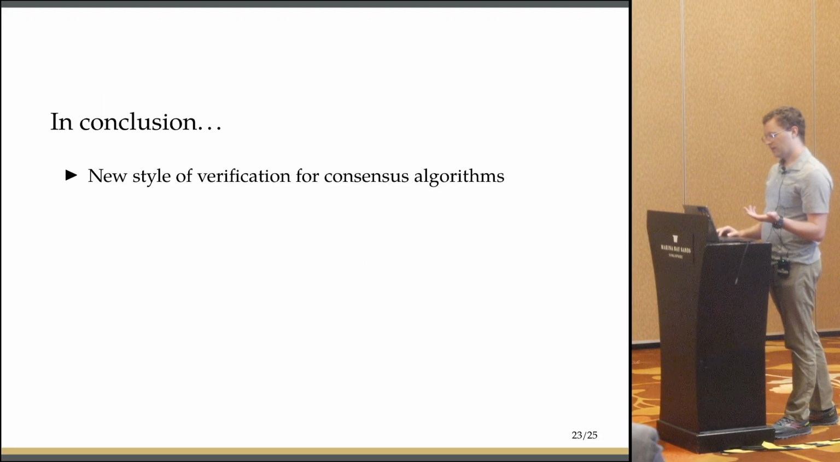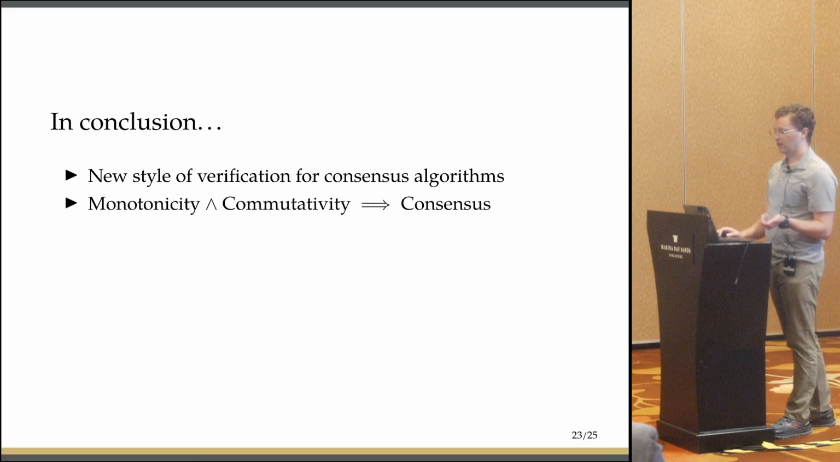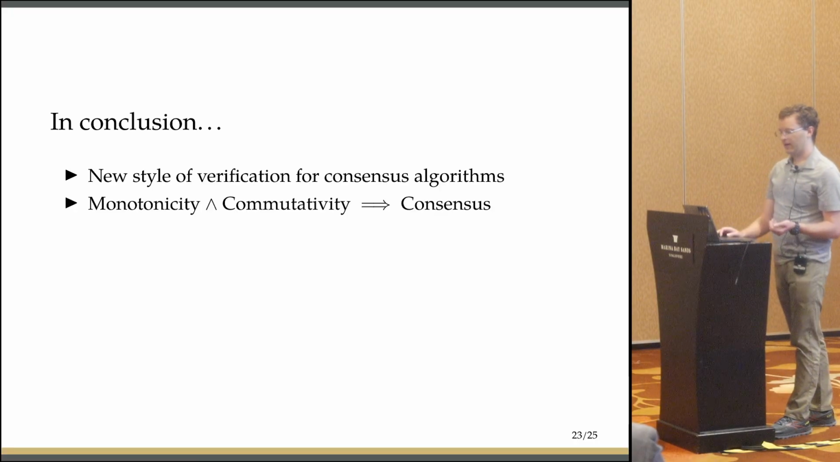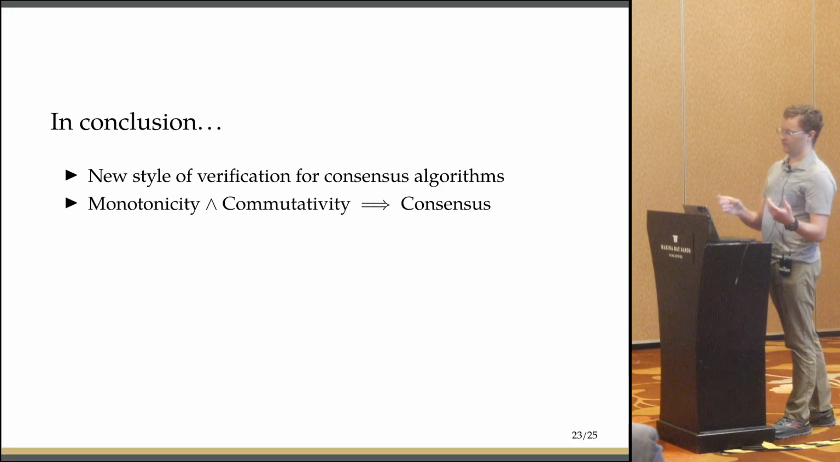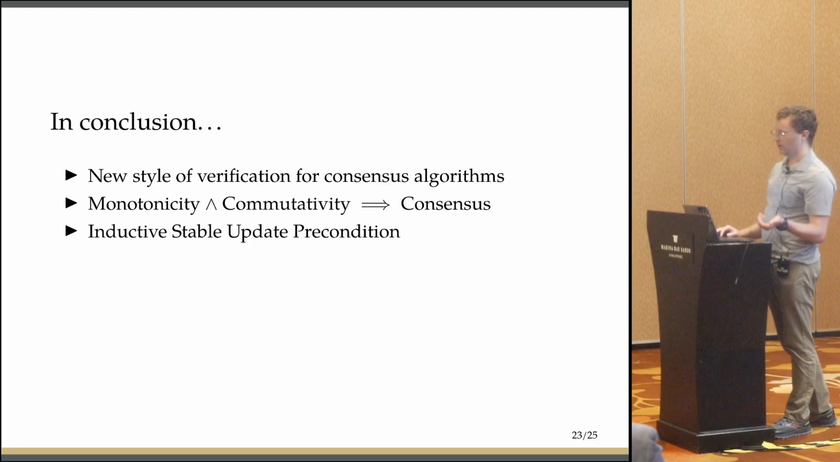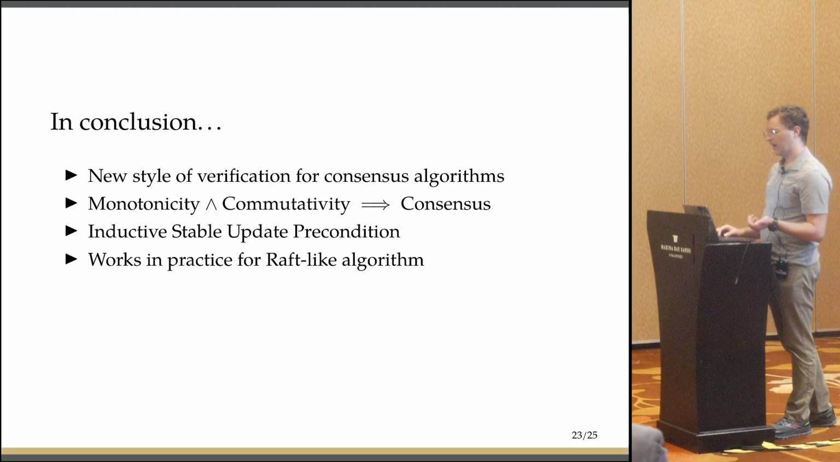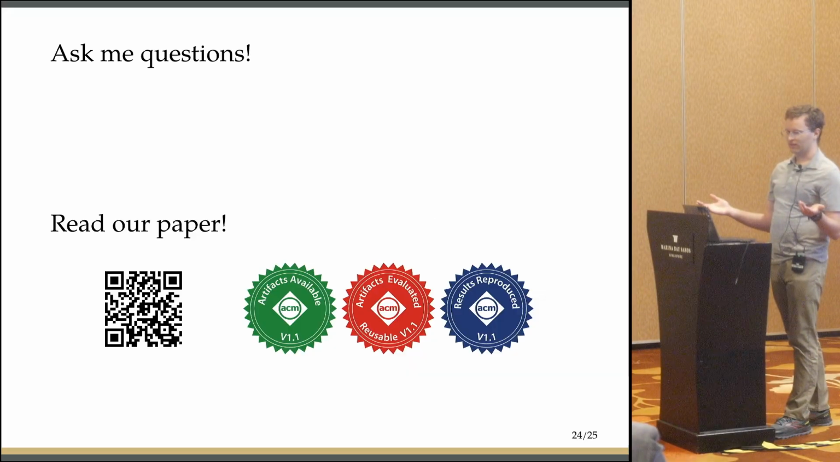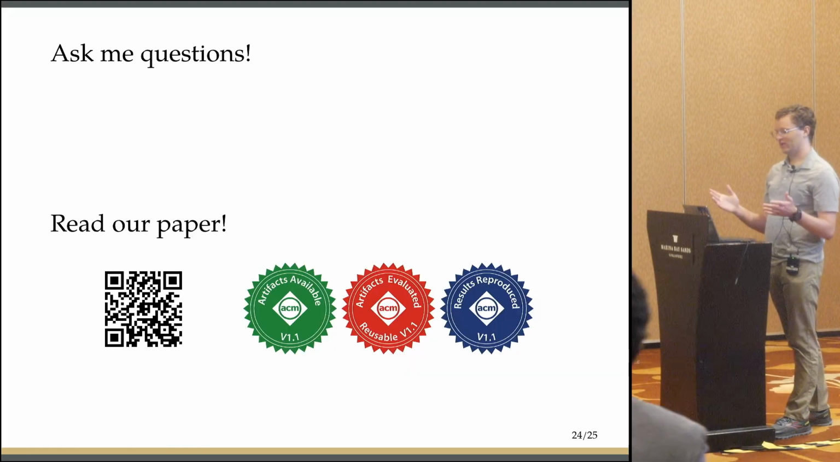In conclusion, I've talked about a new style of verification for consensus algorithms, which is enabled by our discovery of the derivation of consensus from monotonicity and commutativity. It's enabled by our new inductive verification artifact, stable update precondition, and it works in practice for a Raft-like algorithm. So that is my talk. Thank you for attending. Ask me questions.